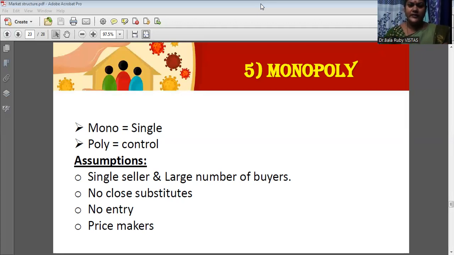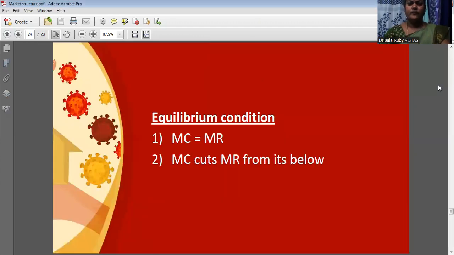So these are the main assumptions. That is, a single seller, only one seller in the market but a large number of buyers. There is no close substitute product. They are producing a separate product. And there is no entry into the market at the same time. They are price makers also. They can fix the price, whatever the price may be, high prices also. So they are price makers. These are the main assumptions of this monopoly.